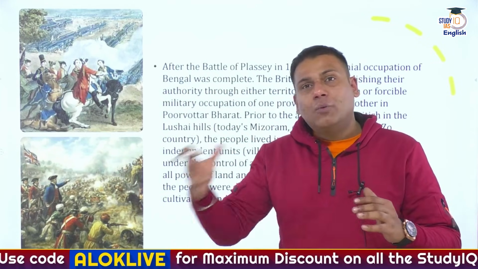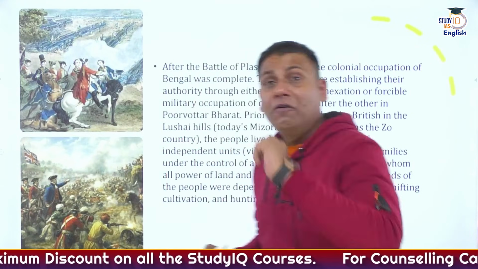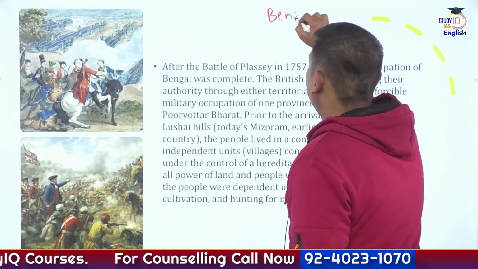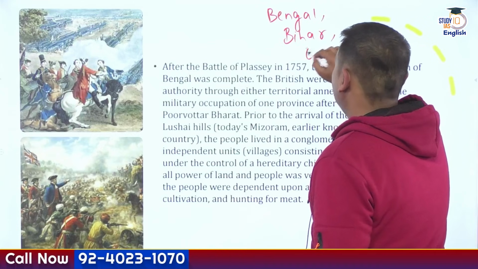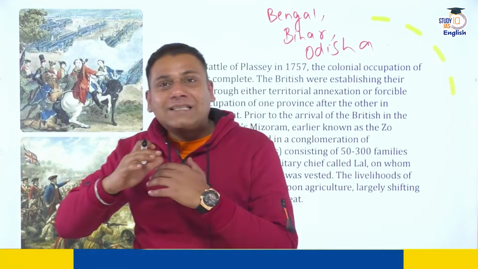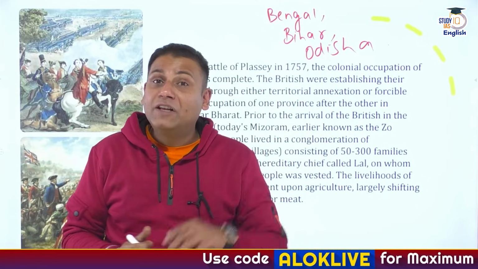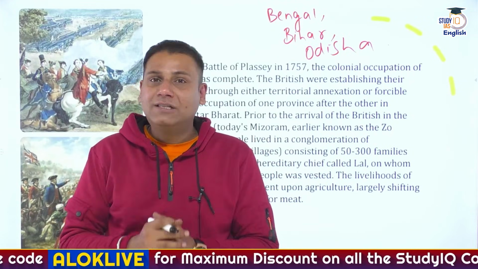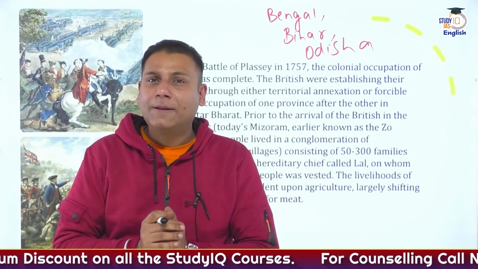After the Battle of Buxar, which was fought in 1764, Britishers got the Diwani rights of three important places, that is Bengal, Bihar, and Odisha. And now Britishers started making inroads into the hills of northeastern part of India. They started moving towards Purvottar Bharat. And one such region was Mizoram, precisely the Lushai Hills.